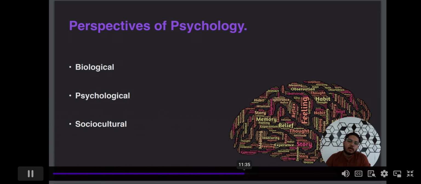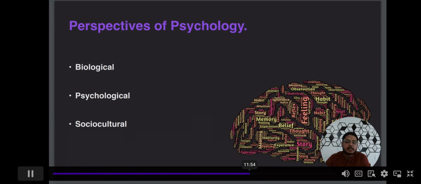So this is the biological perspective. There is a separate biopsychology subject which you can study. But for now, just understand the biological perspective, which studies human behavior from the point of view of biology.